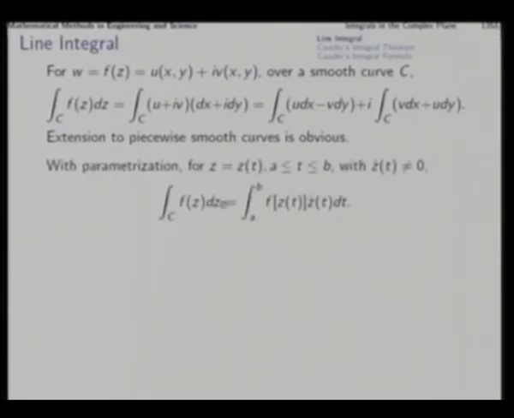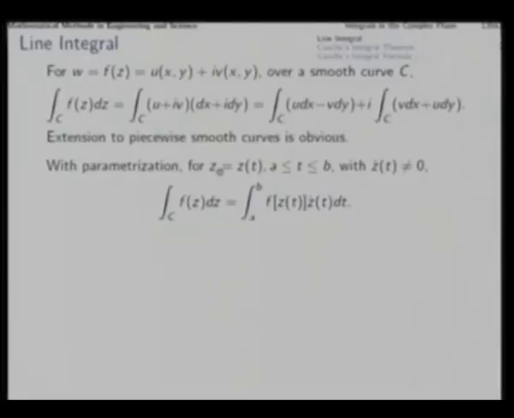So, particularly if we have a parameterization of the curve z in the form of z(t) with respect to a real parameter t, which varies from a to b, that is, as this parameter t varies from real number a to real number b over an ordinary interval, then if the corresponding z(t) traces that curve with this derivative never vanishing, then this line integral can be reduced to a simple definite